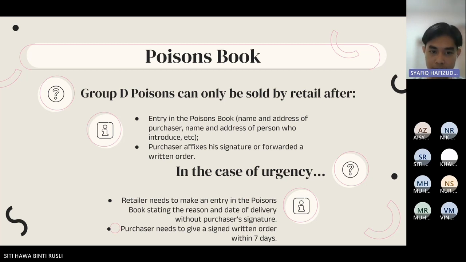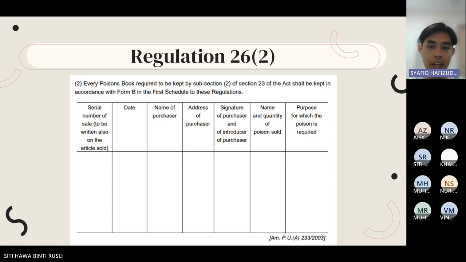In the case of an emergency, the retailer can supply the poison without any signature from the purchaser, but the purchaser needs to give a signed written order within 7 days of the purchase. Next. This is the entry in the poisons book that is recorded for Group D poison.